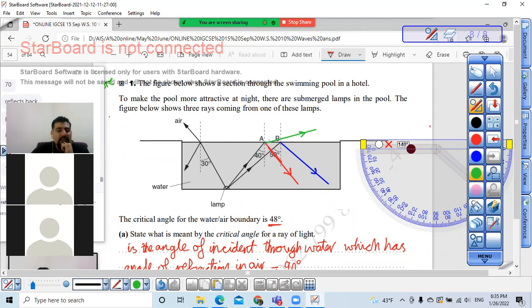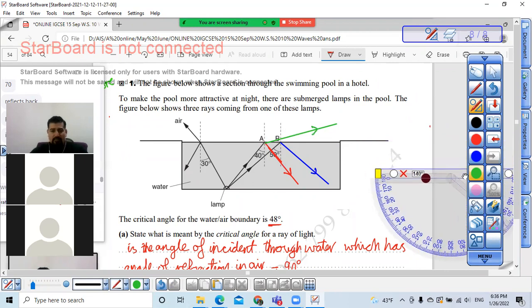Is it clear? Is it clear? Any question here? Any question? Okay, fine. Take a screenshot if you please. This is the answer here. And you can see that this angle is 30 and this angle is more than 30. They give you a hint about what you are going to do here.